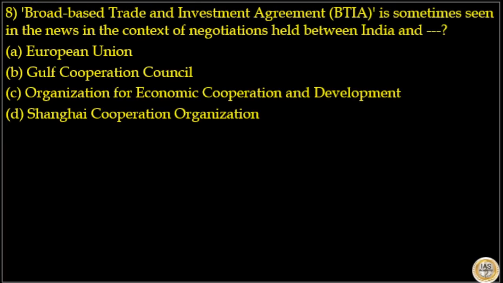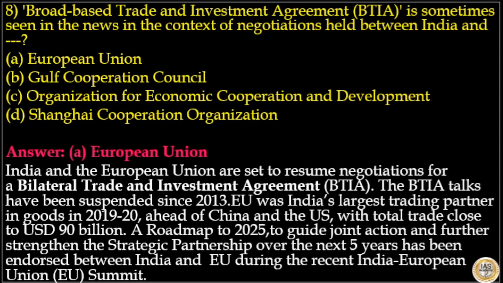Next is: a broad-based trade and investment agreement is sometimes in the news in the context of negotiations held between India and which of the following? Options are European Union, Gulf Cooperation Council, Organization for Economic Cooperation and Development, Shanghai Cooperation Organization. Here the answer to this question is option A, European Union.